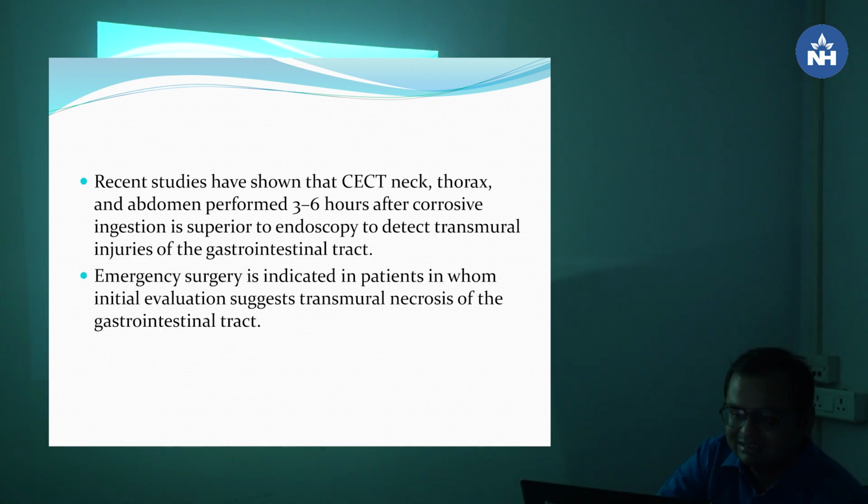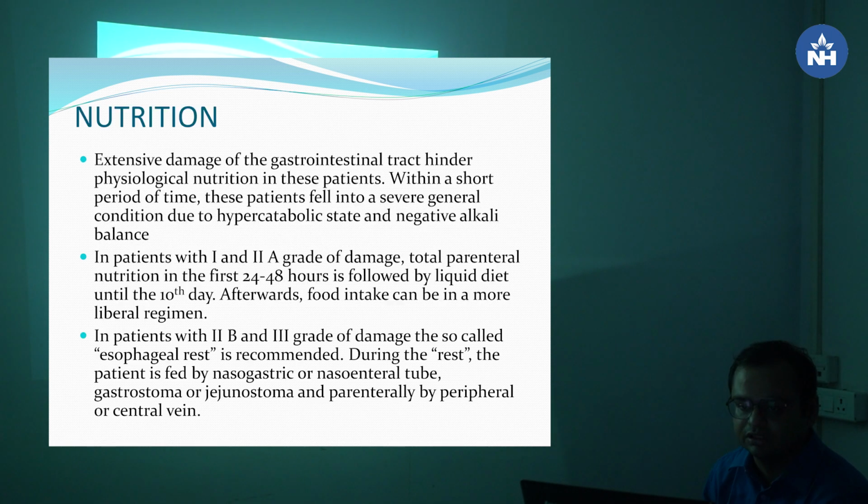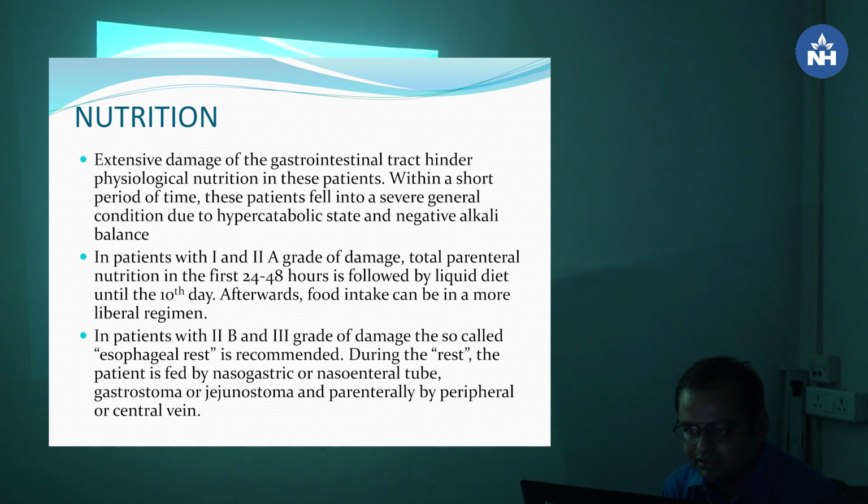Recent studies have shown that CT of the neck, thorax and abdomen performed 3 to 6 hours after corrosive ingestion is superior to endoscopy to detect transmural injury of the gastrointestinal tract. Emergency surgery is indicated in patients in whom initial evaluation suggests transmural necrosis of the GI tract. Now nutrition. Extensive damage of the gastrointestinal tract hinders physiological nutrition in these patients.